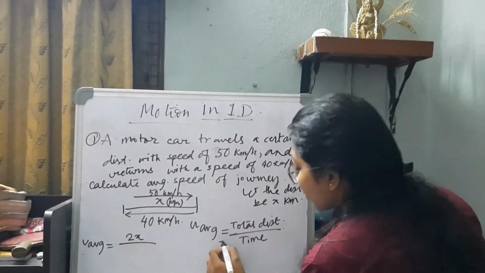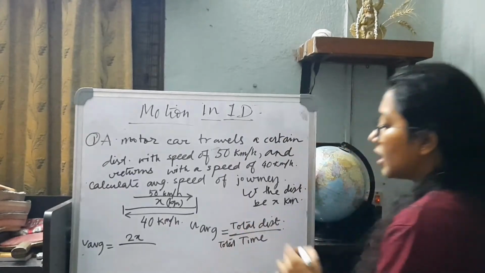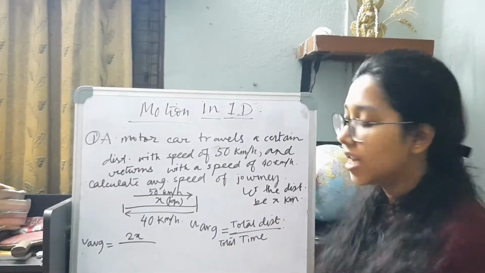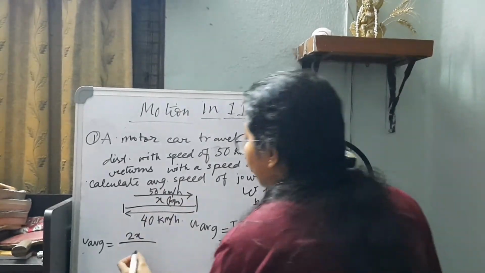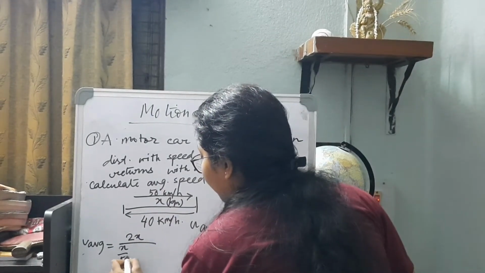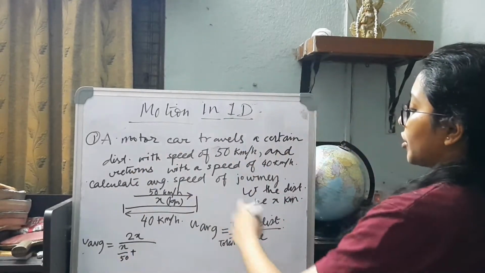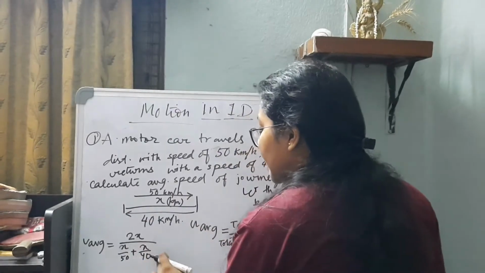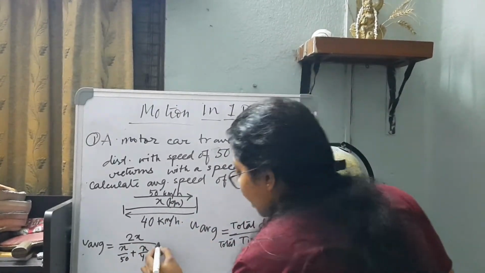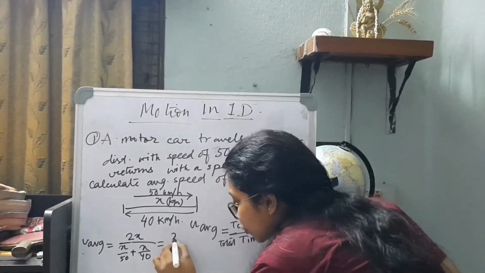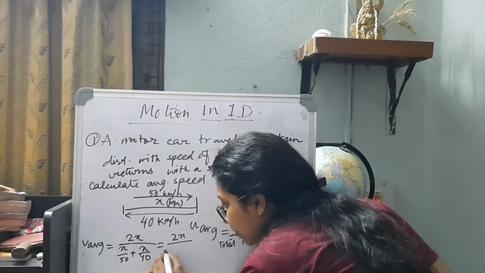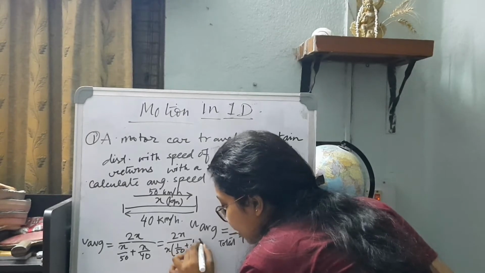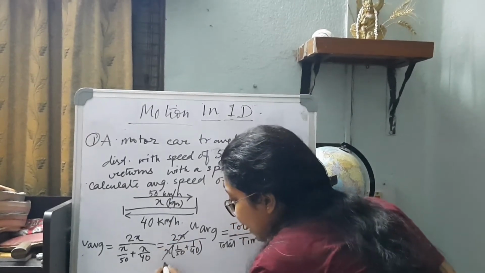And what is the total time? Total time is, how do we calculate time? Distance by speed. So for the forward journey, the time taken was x by 50, and for the backward journey, the time taken is x by 40, distance by time, okay. Now, as I can see, taking x common from these two, it is 1 by 50 plus 1 by 40, right? X gets cancelled.